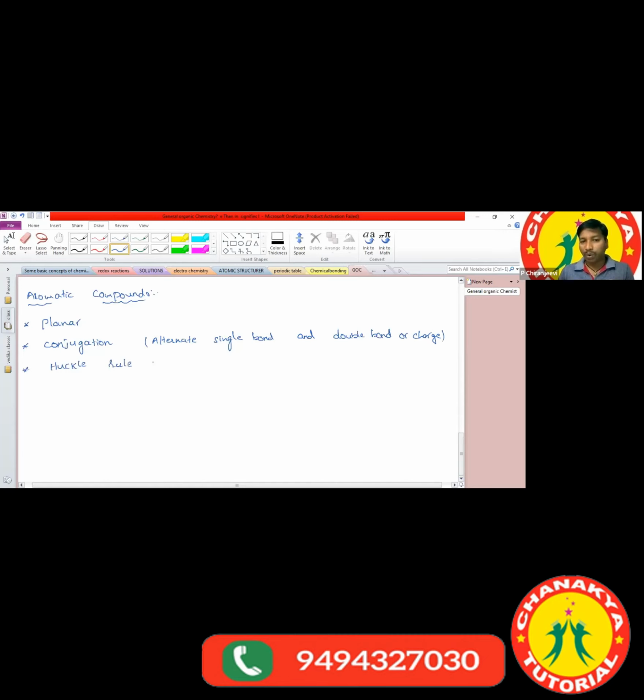Sir, what is meant by the Huckel rule? It has to follow the 4n plus 2 pi electron rule. Here n is equal to 0, 1, 2, 3, 4, 5 and so on. For example, if n is equal to 0, 4n plus 2 gives only 2 pi electrons.